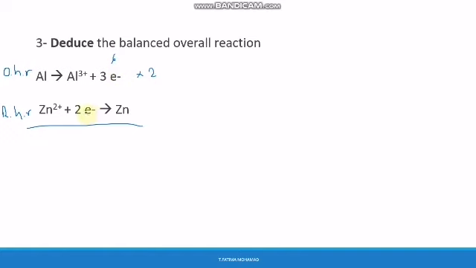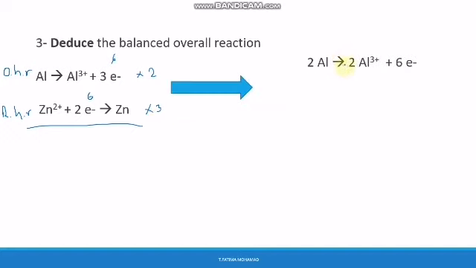Now let me multiply the second one: here I need the 2 electrons to be 6. By what should we multiply? 3. So it becomes 6 here. So we should multiply by a number so that both reactions carry the same number of electrons. Here we multiply by 2 and here we multiply by 3.